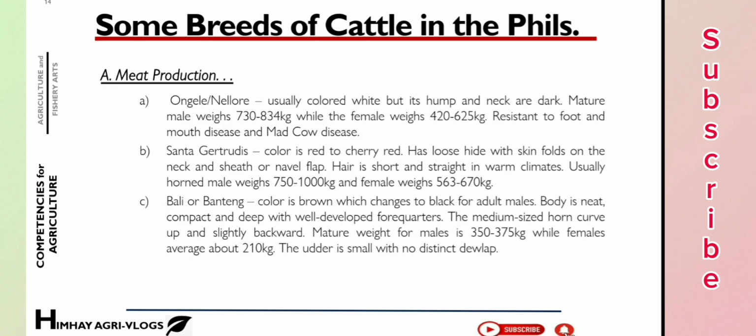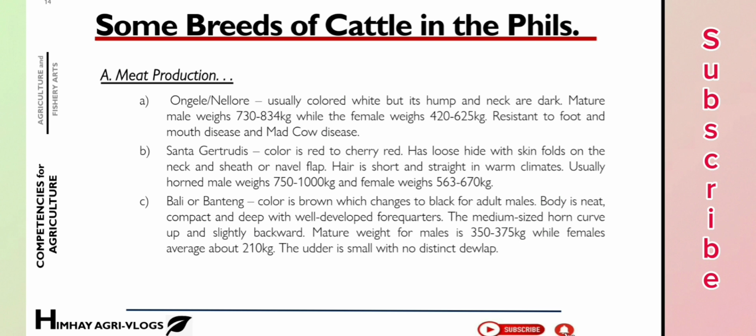So, some breeds of cattle in the Philippines. So, ito yung meron tayo, pero marami lang kasi ngayon tayo. Usually kasi meron na tayo yung AI or artificial insemination. So, continuous pa rin yung pagkakaroon natin ng iba't ibang uri ng lahi or breed ng cattle. So, for meat production, meron tayong Nelore, usually colored white, but its hump and neck are dark.